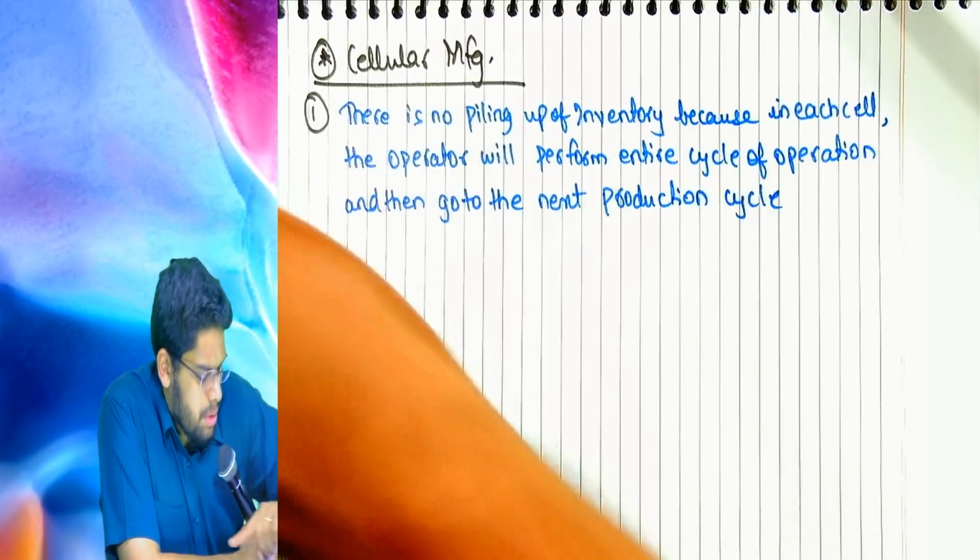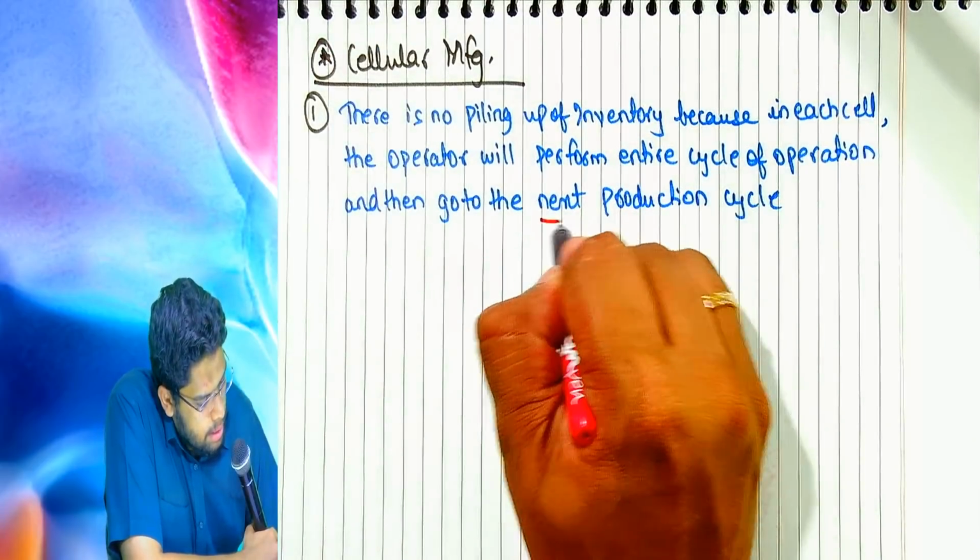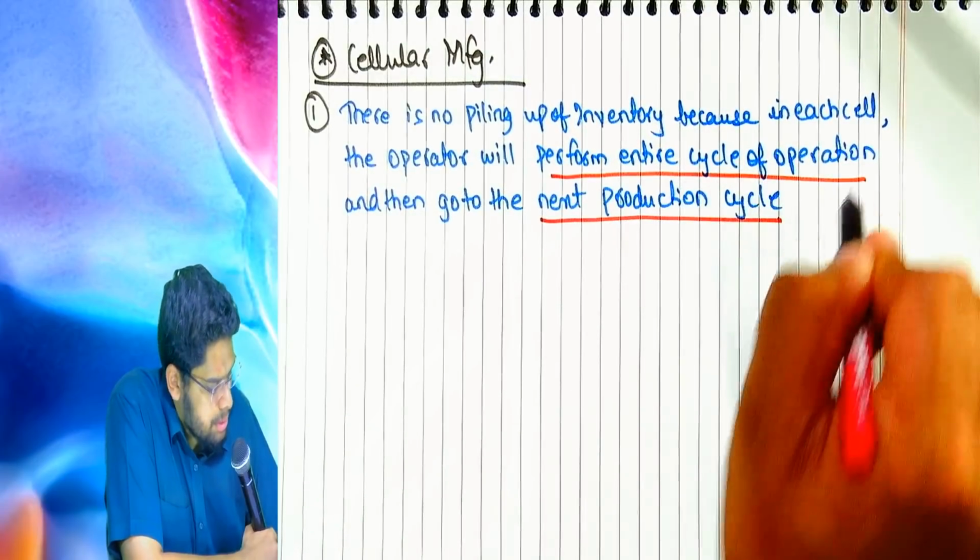So he will finish one cycle and then start another cycle. Thereby the inventory build-up does not happen.